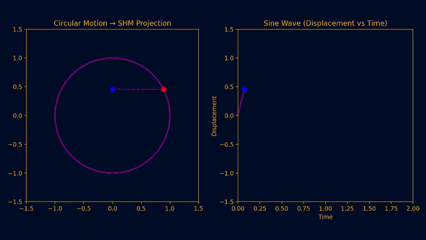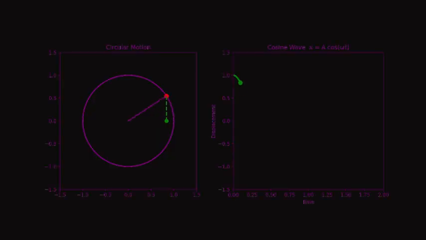Now, in this case, what is the relation between your motion and motion of the reflection? The image will move as the blue dot and you will move as the red dot. Now if you plot the graph of the image, it will be a sine wave. This type of a periodic motion where graph of displacement versus time is a sine wave is called a simple harmonic motion or SHM. Instead of the y-axis, if the projection is on x-axis, the graph will be a cosine wave.